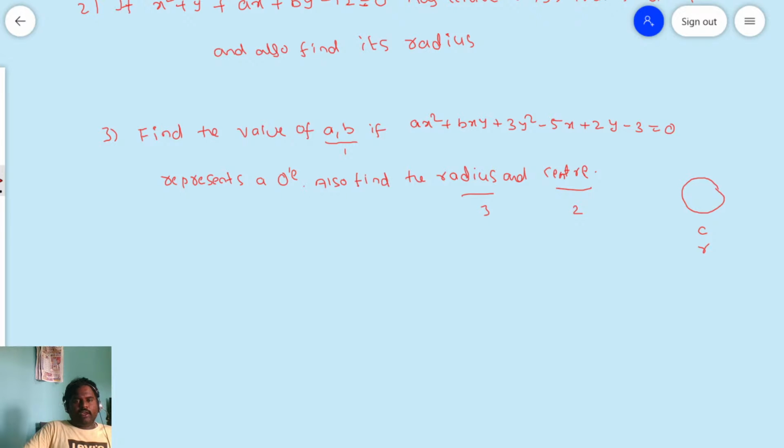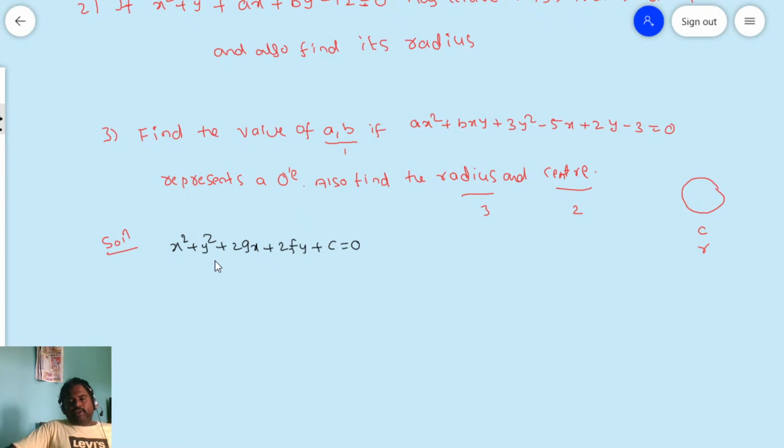Okay, friends, to solve this problem, first what we have to do: is this the standard form or the general form? This is general form only. So first you write the general form, then only you will get the idea. Solution: the general form of the circle is x square plus y square plus 2gx plus 2fy plus c is equal to 0.